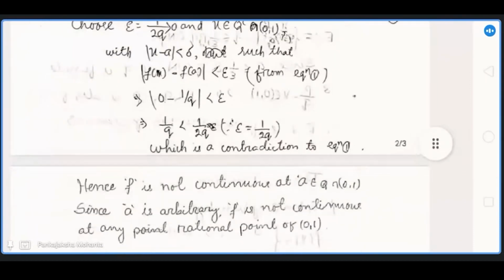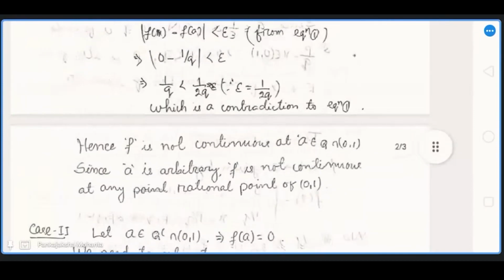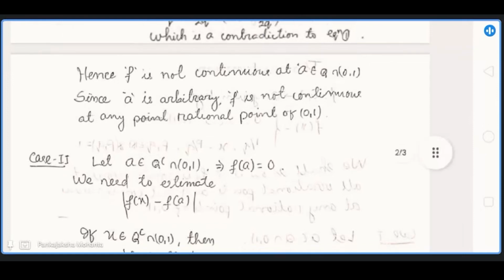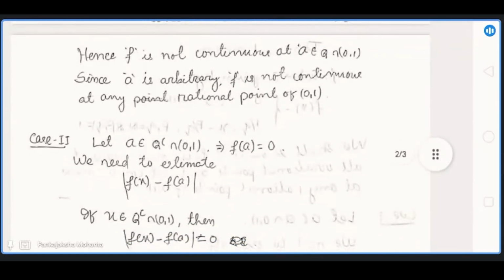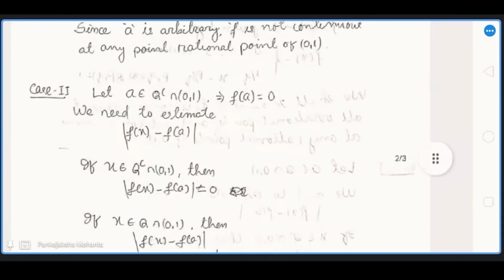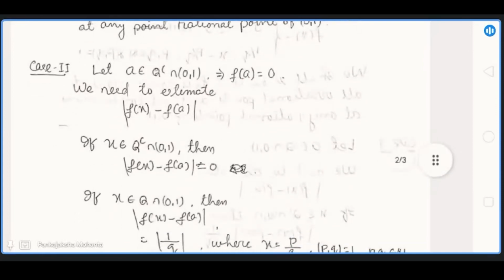Now, the second part. If a is any irrational point between 0 and 1, then f of a equals 0. Again, we need to estimate the modulus of f of x minus f of a. If x is an irrational number between 0 and 1, then the modulus of f of x minus f of a is equal to 0, so it is less than epsilon.